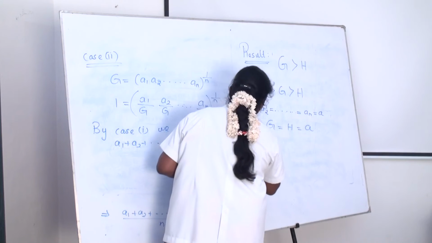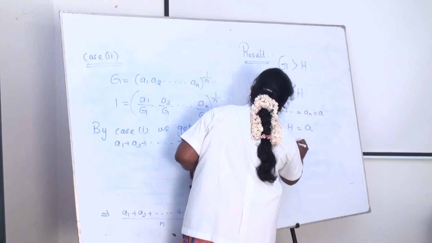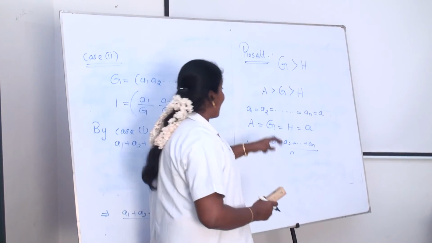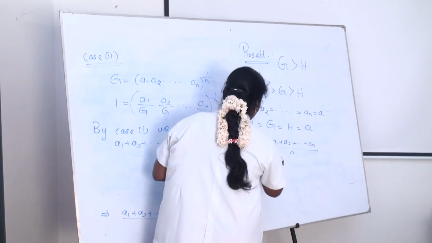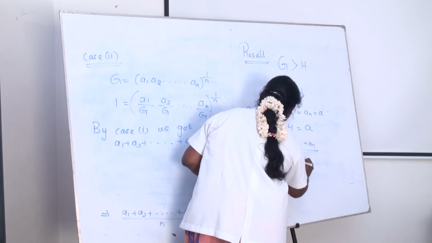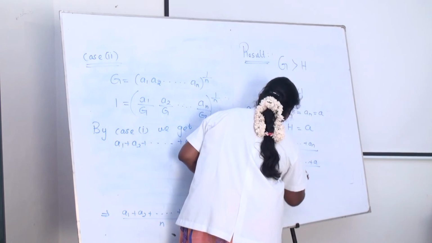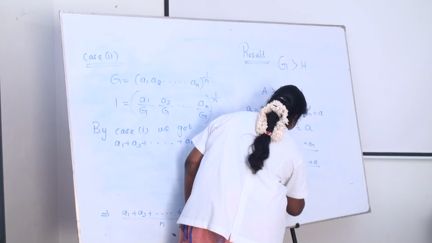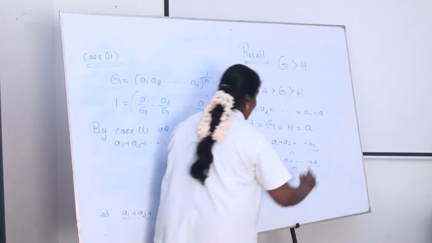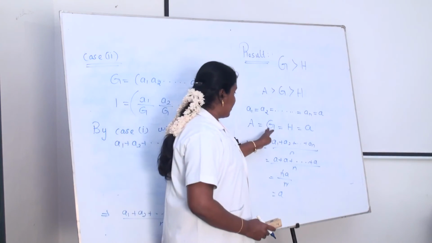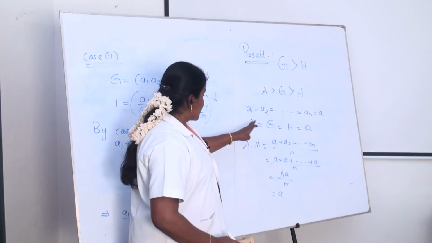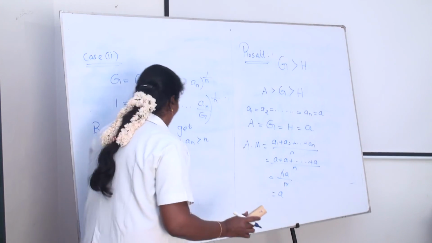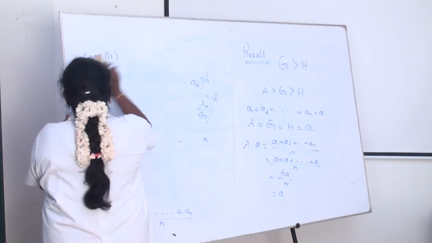The arithmetic mean formula is a1 plus a2 plus etc. up to an divided by n. Here I substitute all the values as A. Then we get A plus etc. up to plus A divided by n. How many values of A are here? n values. Then we write n into A divided by n. n cancels, we get A. Similar process for the geometric mean and the harmonic mean. We get A equal to G equal to H equal to A.